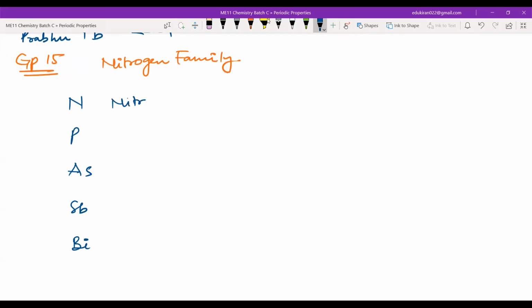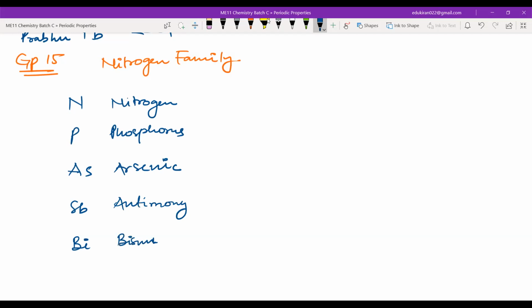Okay, this is nitrogen, phosphorus, arsenic, antimony, bismuth. So you'll remember it like this: Nana Patekar Aishwarya, सब बीमार. Is this fine? Can you remember it? Yes, sir. Okay, Nana Patekar Aishwarya, सब बीमार.